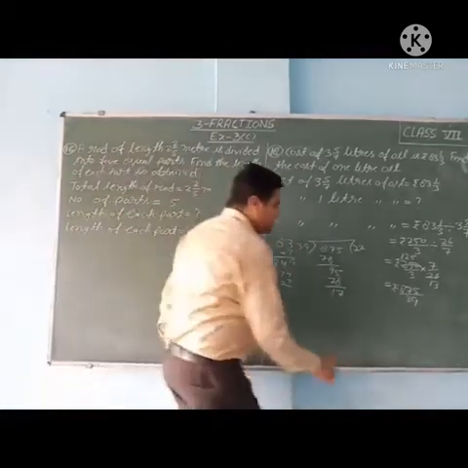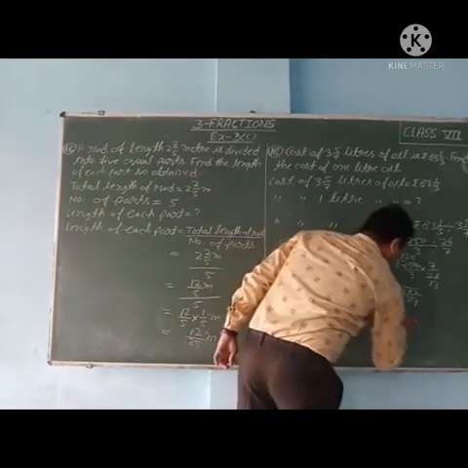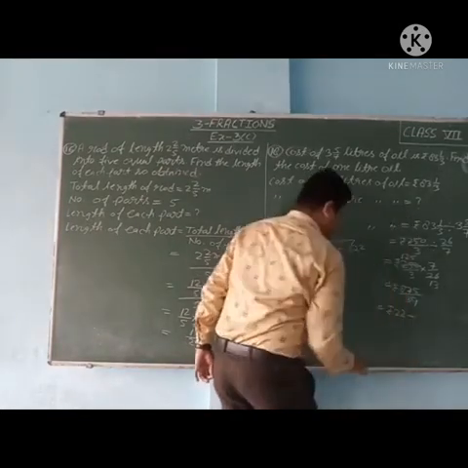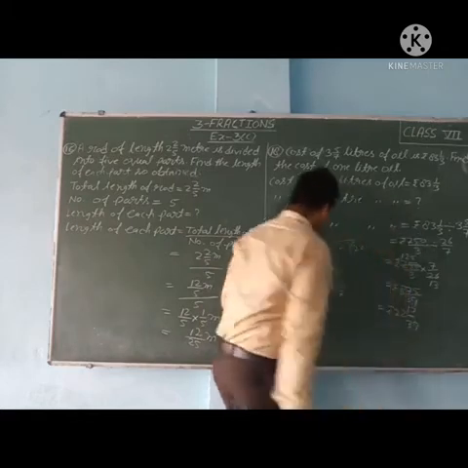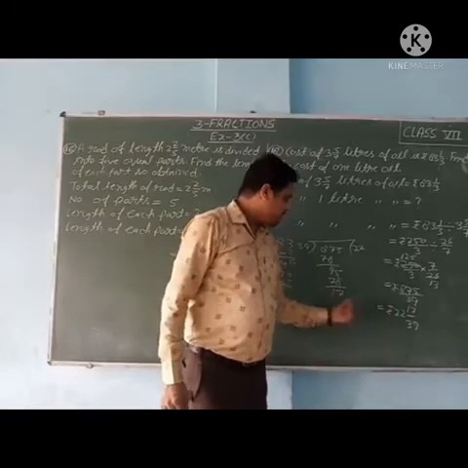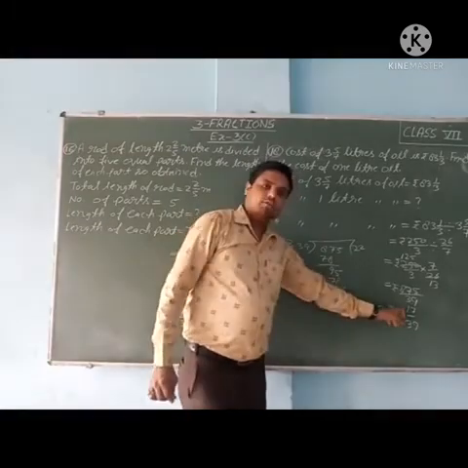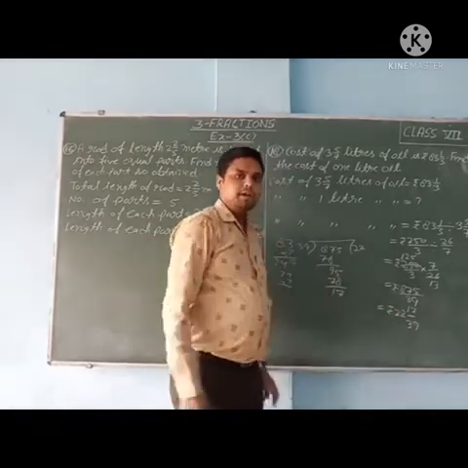So in mixed form we will write rupees 22 whole 17 upon 39. See, this is the divisor here, quotient here and remainder here. So the answer is 22 whole 17 upon 39.